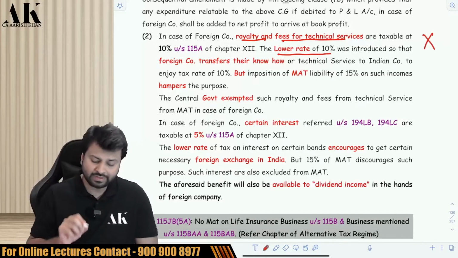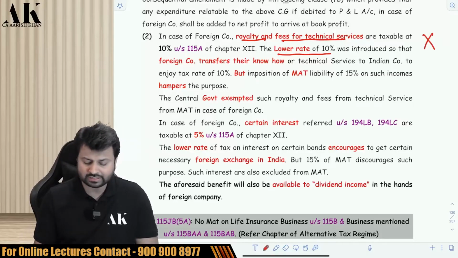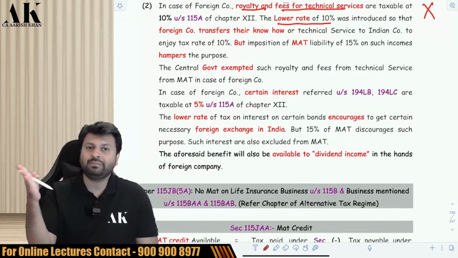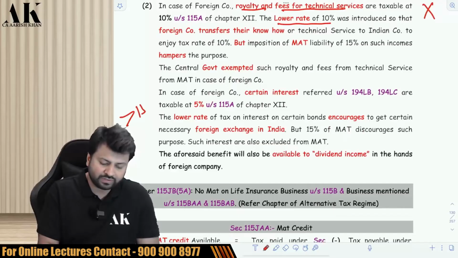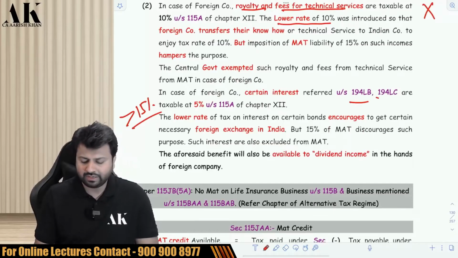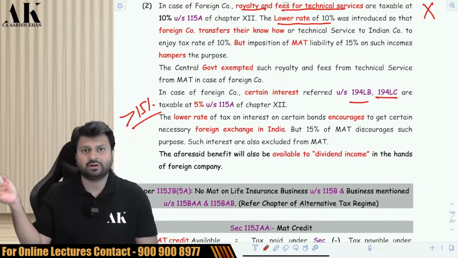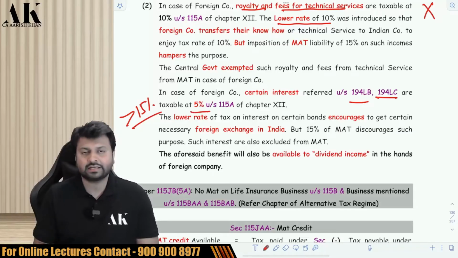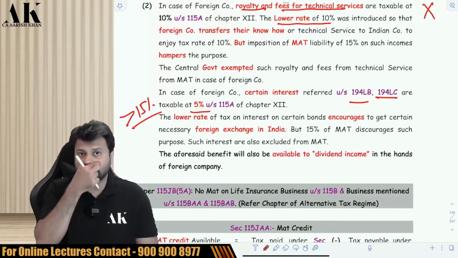MAT. Similarly, if there is a foreign company who is earning some interest from India, which is liable to tax at a lower than what? At a lower than 15% tax rate, like 194LB, 194LC, etc. We have seen in the chapter of non-resident that in that section, the tax rates of certain interests are chargeable at 5%.